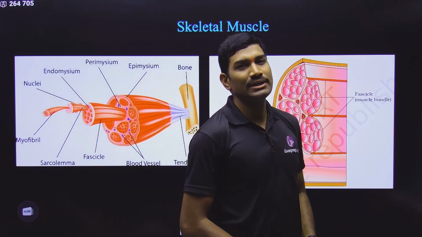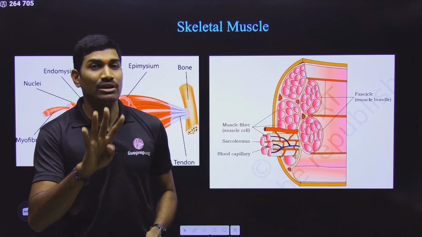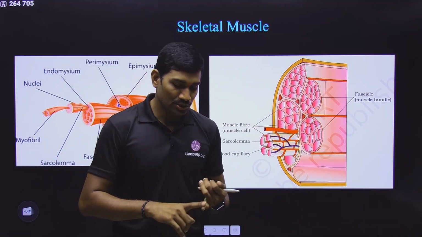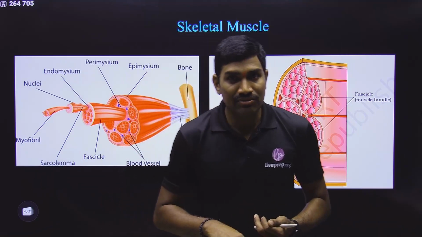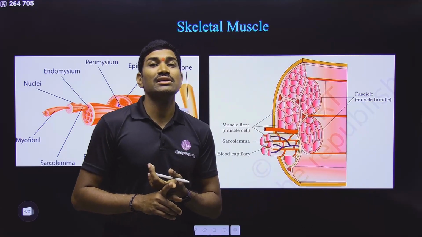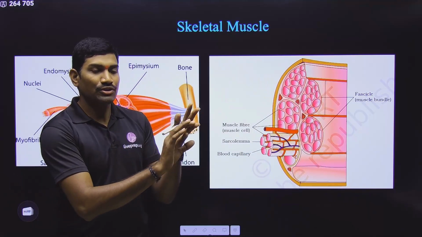Please observe here. We are actually talking about four types of tissues. What are these four types of tissues? The first one is epithelial tissue. The second one is connective tissue. The third one is muscular tissue. And the fourth one is neural tissue. So anyhow, the first two we are not talking about.